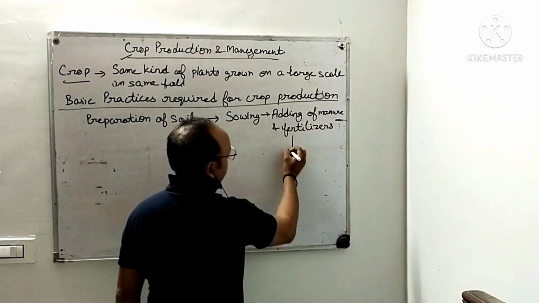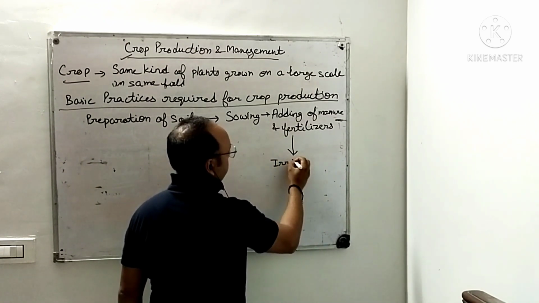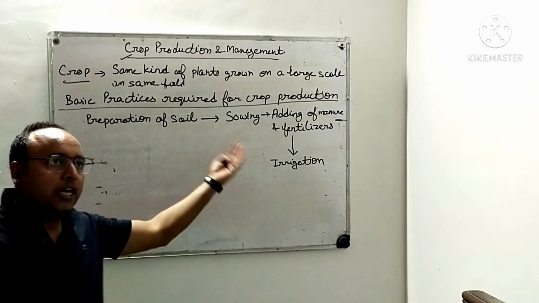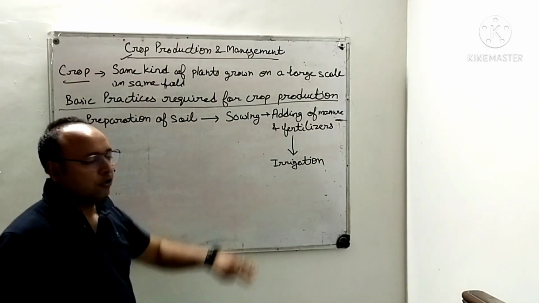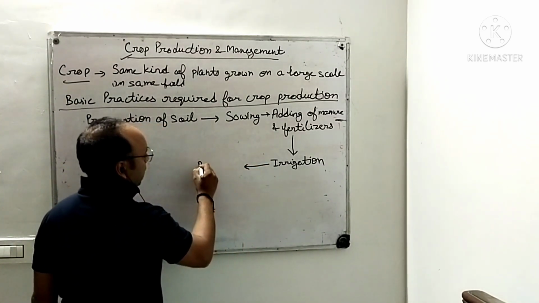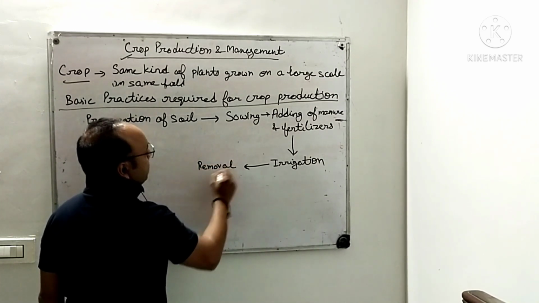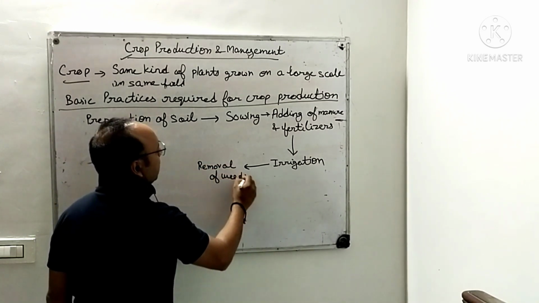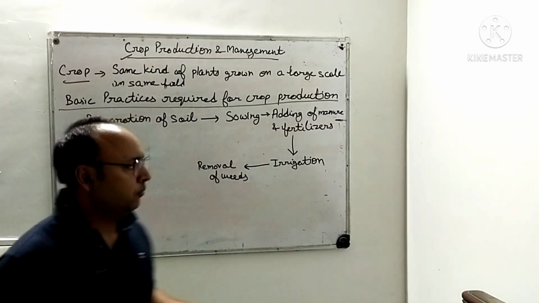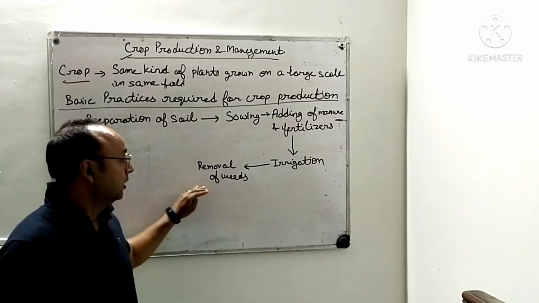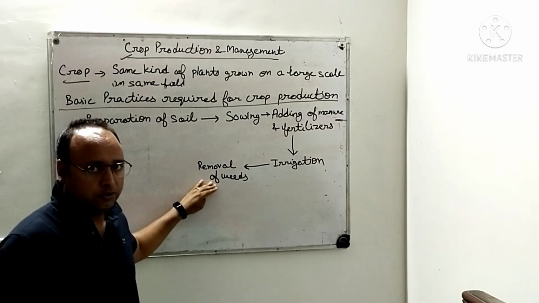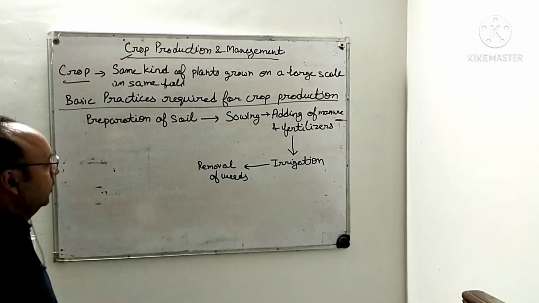Then after this, irrigation. In irrigation, we will study the different methods of irrigation. What were the ancient methods? What are the modern methods of irrigation we are using? Then, very important, removal of weeds. Weeds are the unwanted plants which can grow on their own in the fields that have to be removed, because we know that they will fight with the crop plants to get the nutrients from the soil. So they have to be removed.